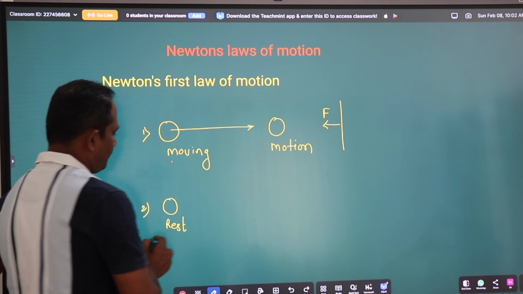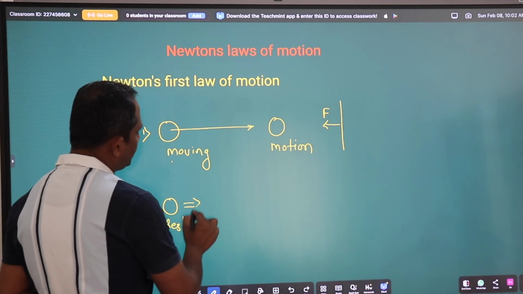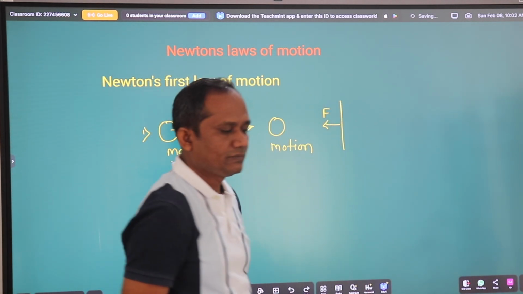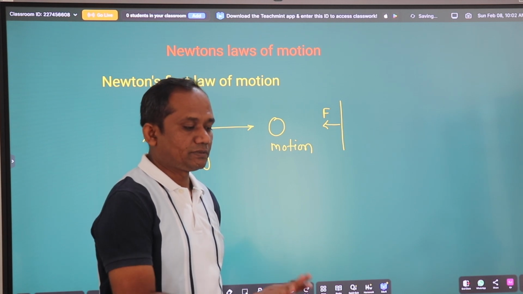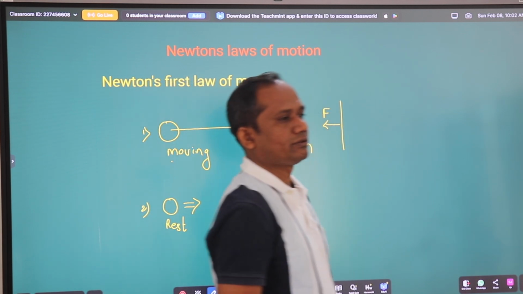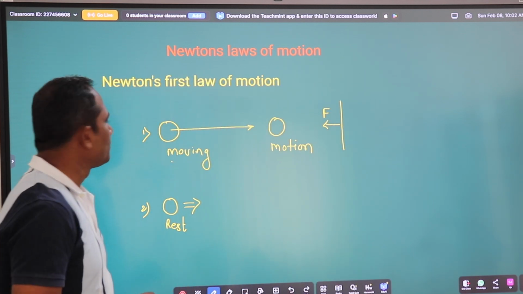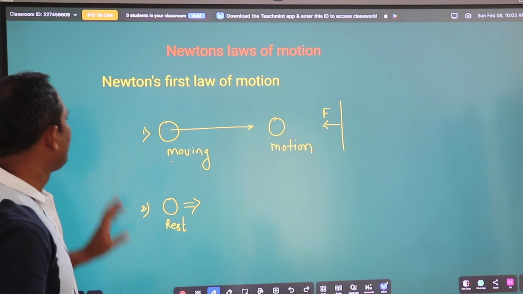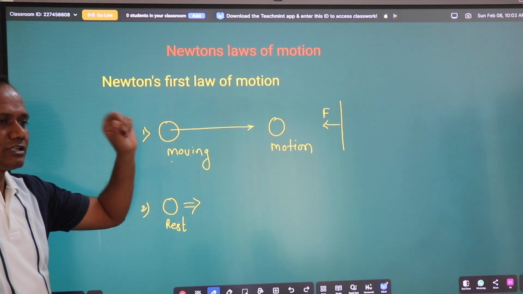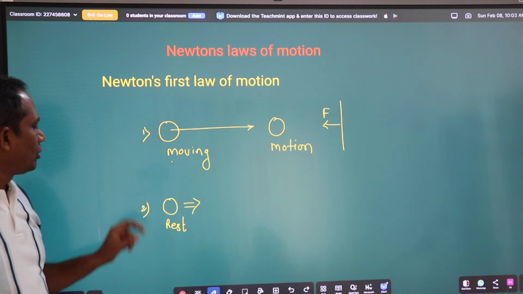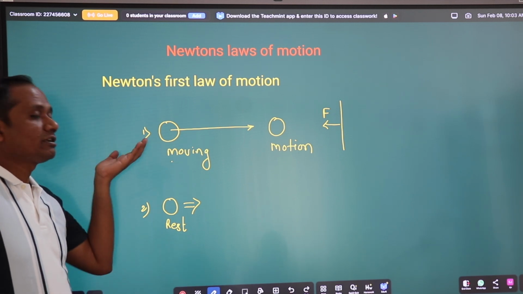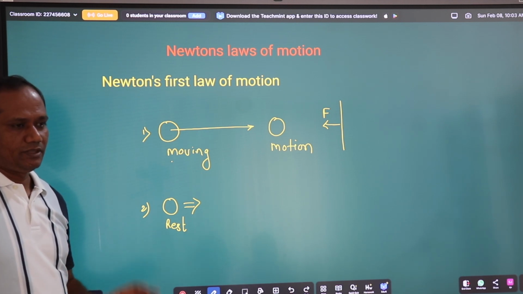Okay. And also, Newton's first law says that an object which is at rest is always at rest. Just like this scale. This scale is always at rest. Until when will it remain at rest? Until an external unbalanced force acts on it. Okay, this is the first law of motion. The statement of Newton's first law of motion is: an object which is moving is always moving until an external unbalanced force acts on it, or an object which is at rest will always be at rest until an external unbalanced force acts on it. This is the first law of motion.